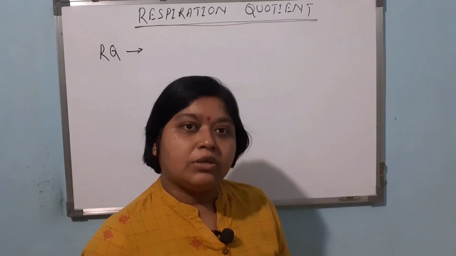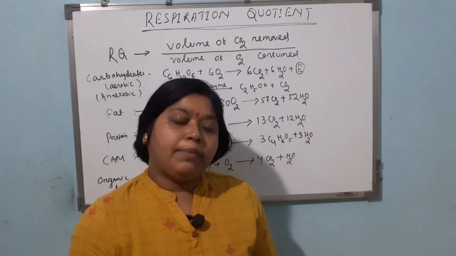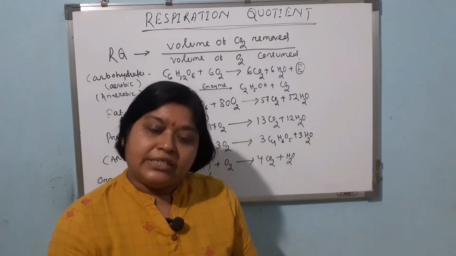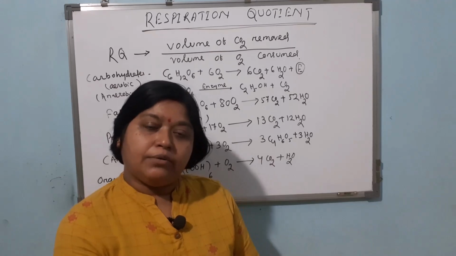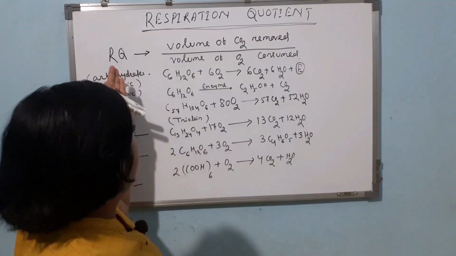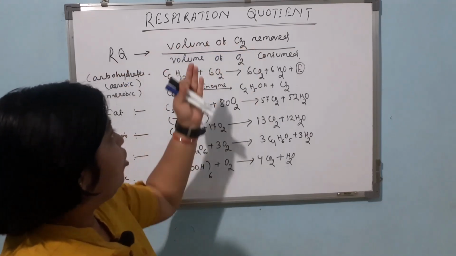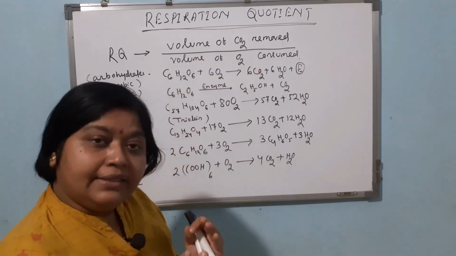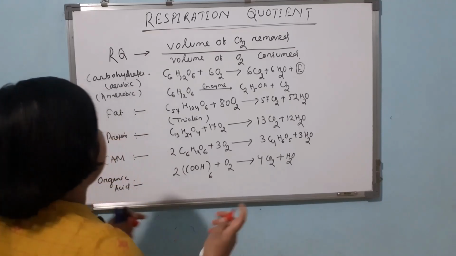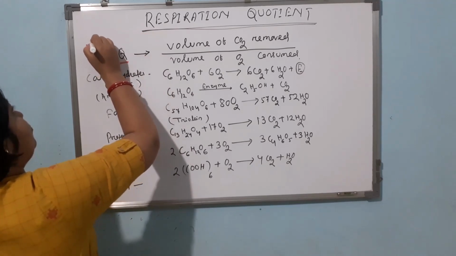In this video, we will discuss respiration quotient. As we take different macromolecules as our food, like carbohydrate, fats, protein, organic acid, this respiration quotient depends upon the substrate the living organism consumes as food. We can calculate respiration quotient by taking the volume of carbon dioxide removed divided by the volume of oxygen consumed. And this respiration quotient value is dimensionless. It means there is no unit for respiration quotient.